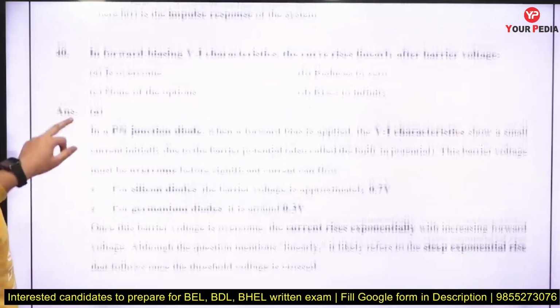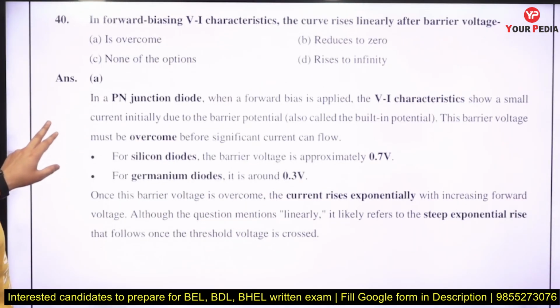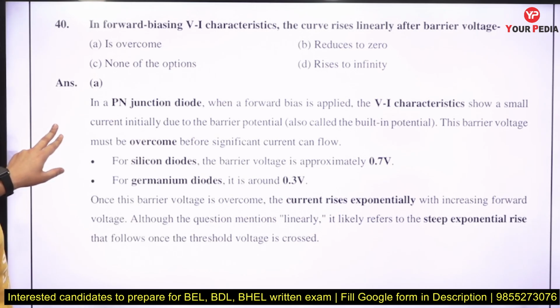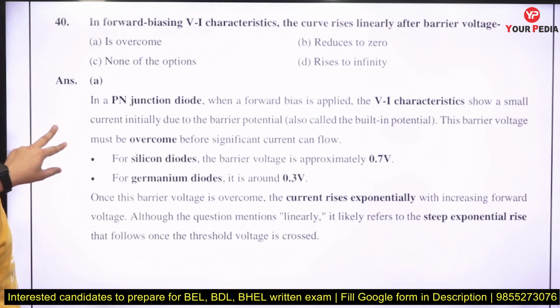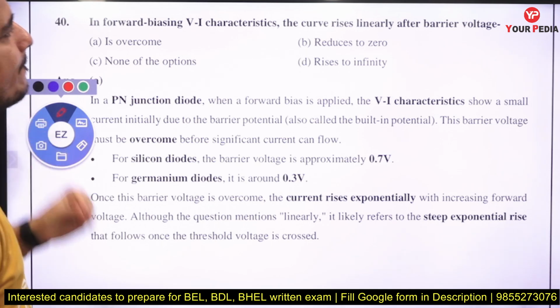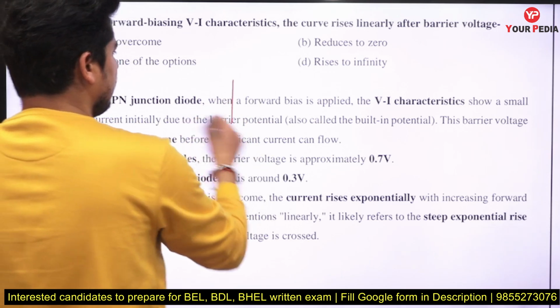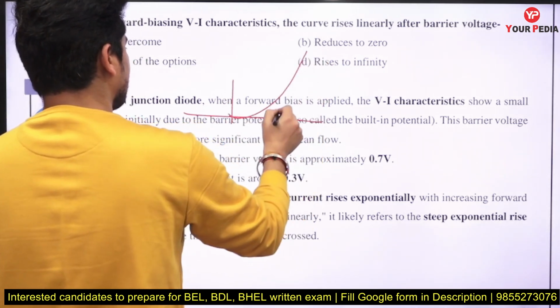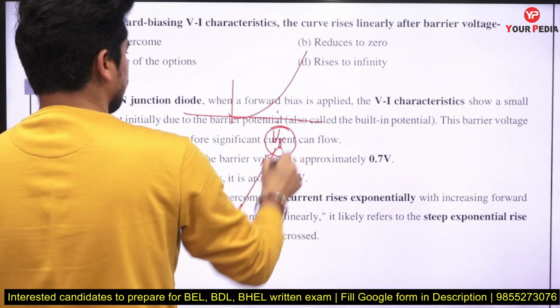The forward bias VI characteristic curve rises linearly. In forward bias VI characteristic, the curve rises linearly after the barrier voltage is overcome, right? Basically your curve will be linearly rising like this after the barrier voltage is overcome.